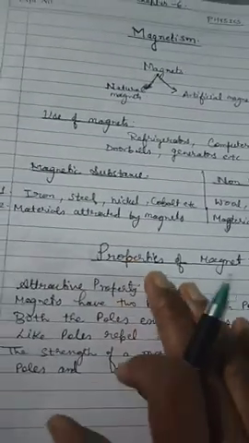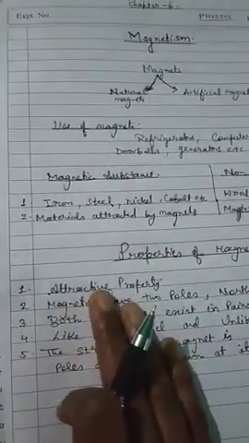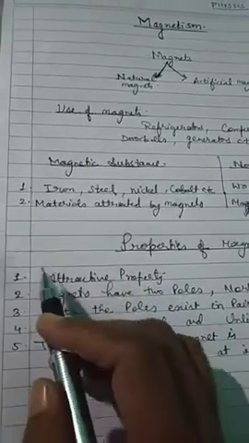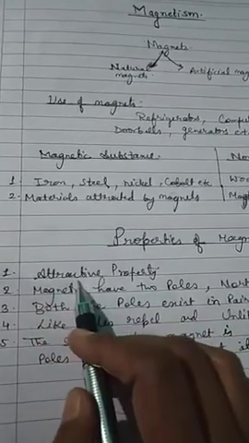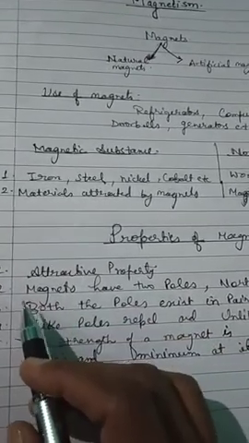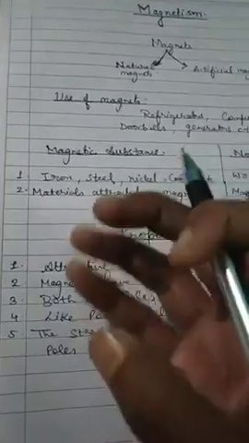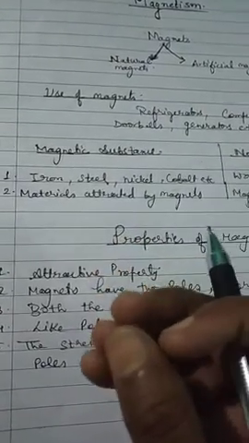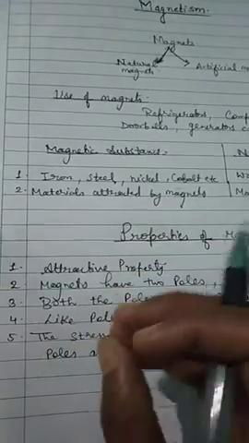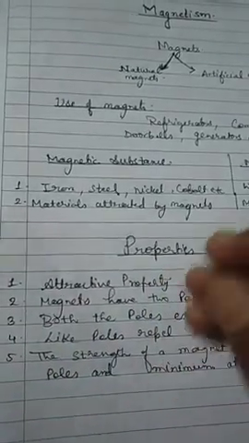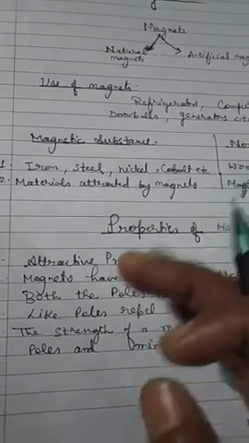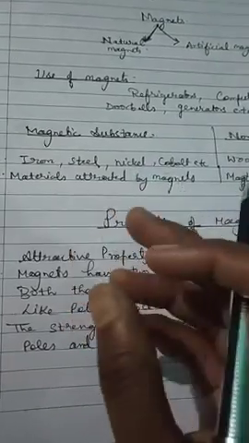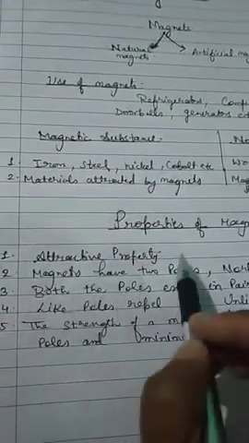Now, we have some different properties of magnets. This is very important, and you have to understand it. The first one is the attractive property of a magnet. What is this attractive property? Just now I have shown you that a magnet attracts iron materials towards itself. So the attractive property means a magnet exerts a force of attraction on magnetic substances, and this property is known as the attractive property of a magnet.